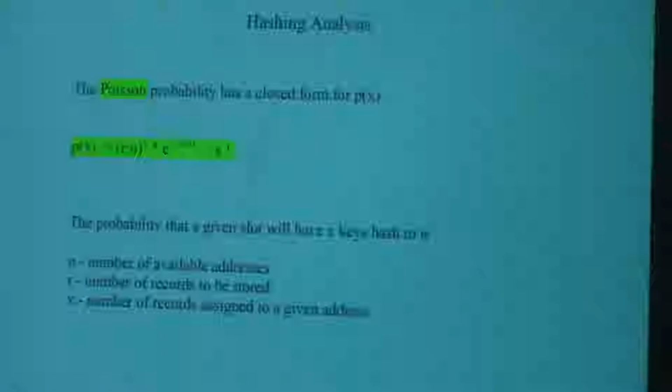Okay, can we draw any inferences from that? If 37% of slots have one record hashing to them, what else do we know for sure? What's 1 minus 37%? 60%, go ahead. More than all.